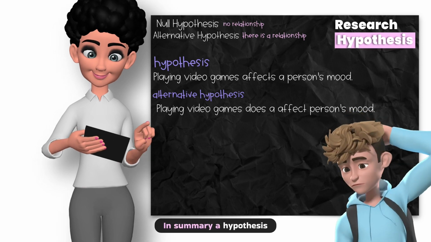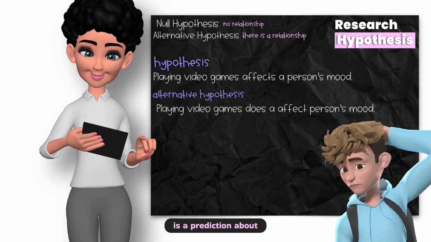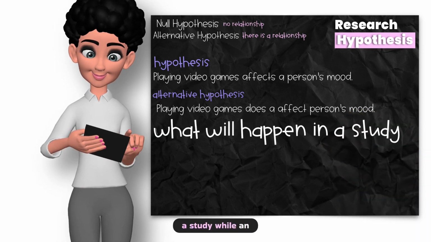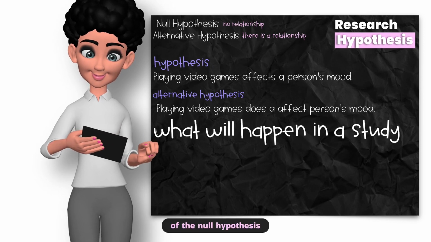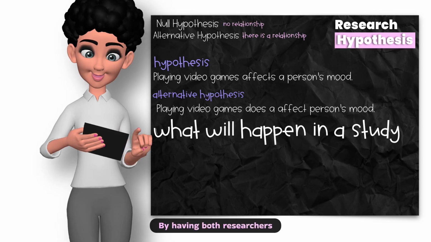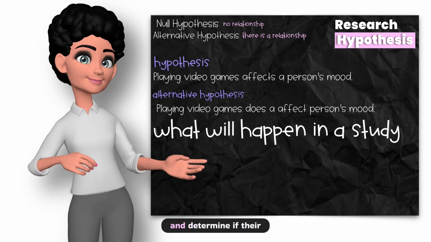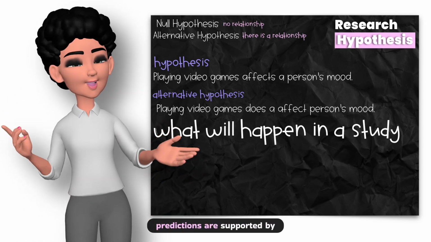In summary, a hypothesis is a prediction about what will happen in a study, while an alternative hypothesis is a statement that suggests the opposite of the null hypothesis. By having both, researchers can test different possibilities and determine if their predictions are supported by the evidence.